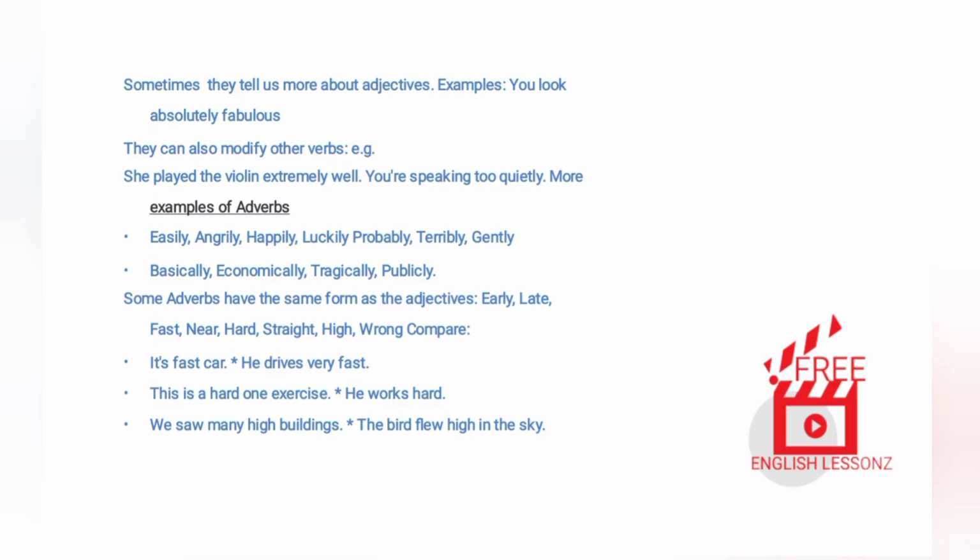Compare. It's a fast car. He drives very fast. This is a hard-won exercise. He works hard. We saw many high buildings. The bird flew high in the sky.